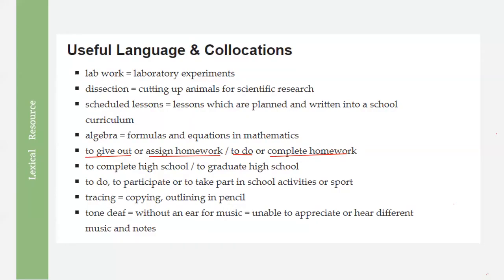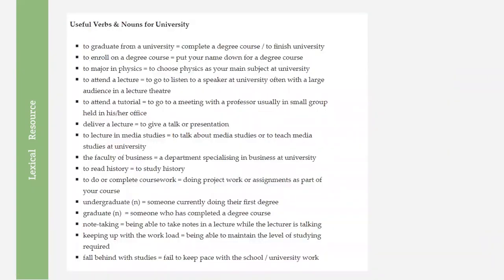All right. Then the next topic is tracing, which is equal to copying, outlining. Then "tone deaf" is without an ear, unable to appreciate. That is the meaning of tone deaf, a person who doesn't appreciate. At that time, we can use this collocation, tone deaf. All right, clear? So these are the basic collocations I have used over here. Then let's have a look at a few more verbs and nouns.